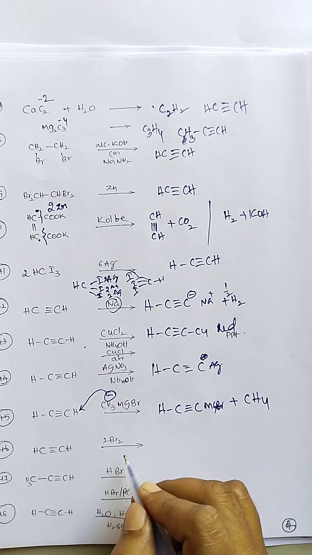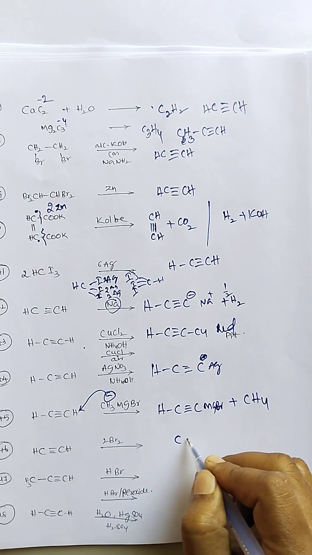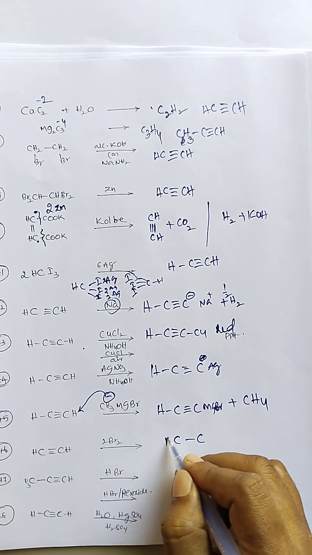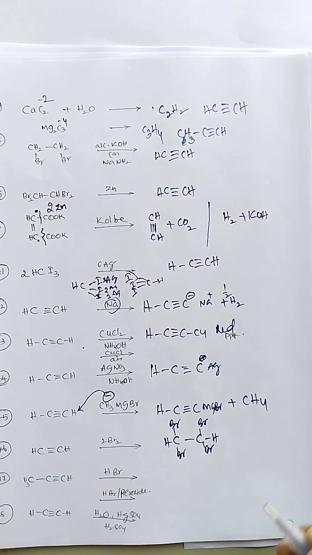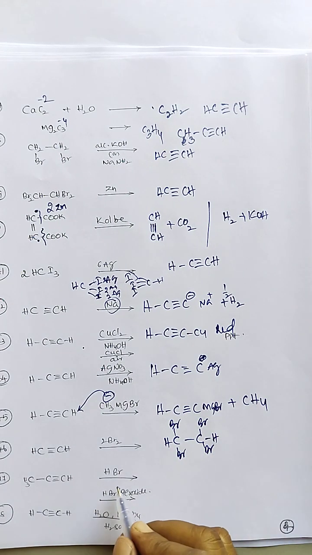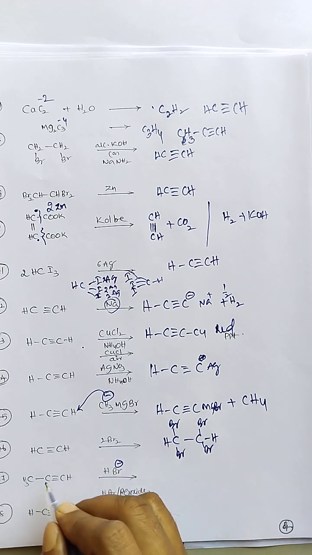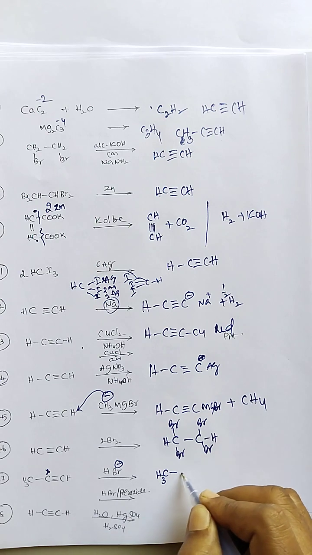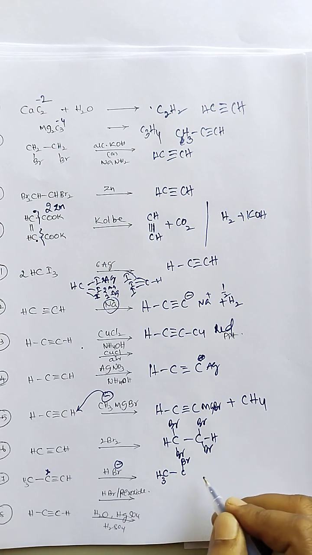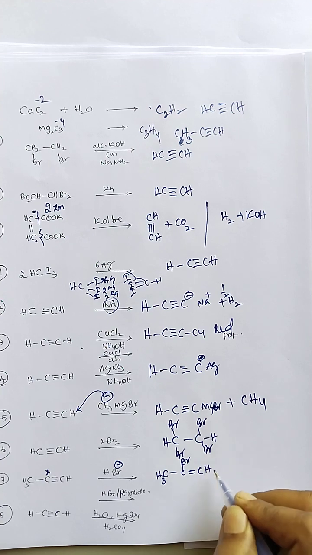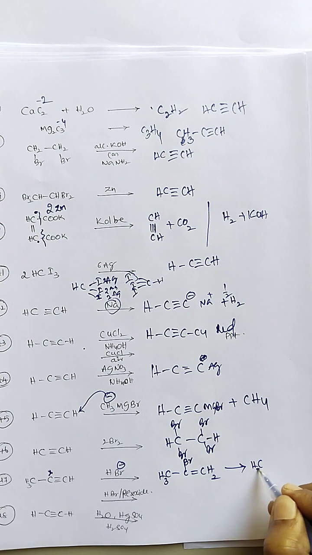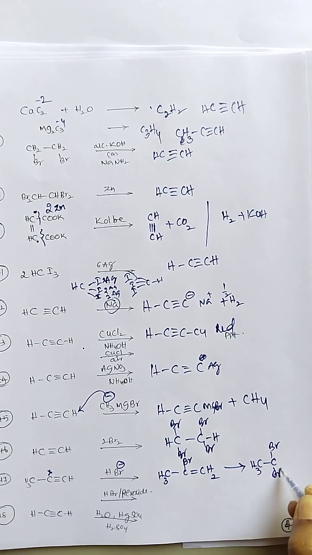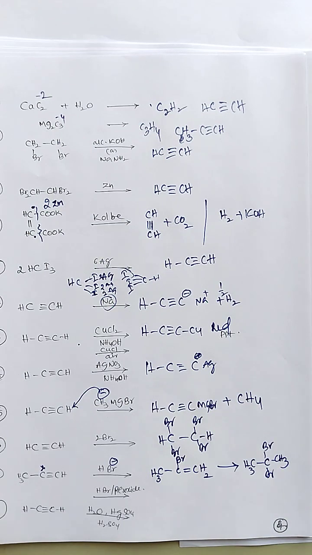Ethyne reaction with the addition of two bromines. What is the product we are getting? Two moles of bromine are attached here, so tetrahaloethane is formed. HBr addition follows Markovnikov addition, the negative part adds at the middle carbon. For 1 mole, one bromine atom attaches and CH2 double bond CHBr is formed. In the next mole of HBr, CH3 CBr2 CH3 type product, a gem dihalide, is formed.